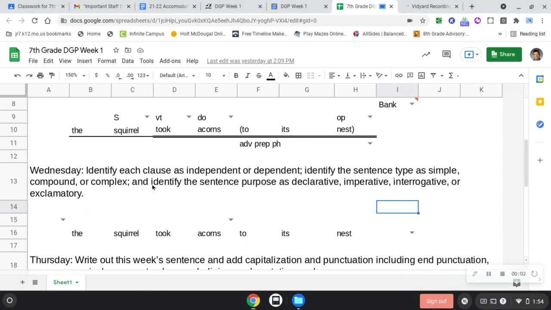When you're looking at clauses, one clause has to have a subject and a verb. How many subjects and how many verbs do we have? We have one subject, one verb. So how many clauses do we have? One. We have one clause.